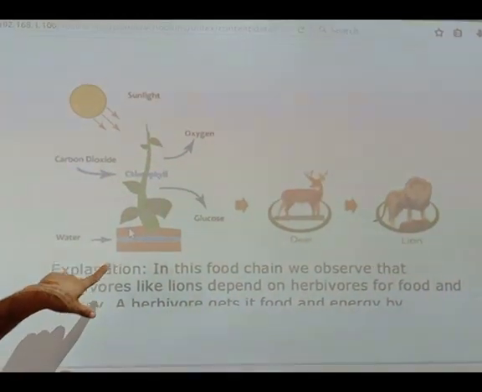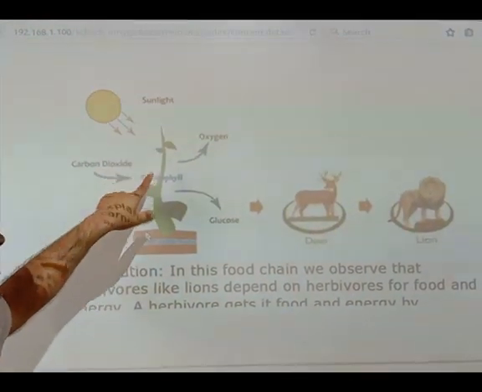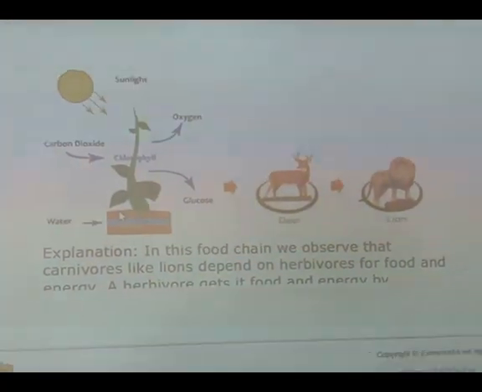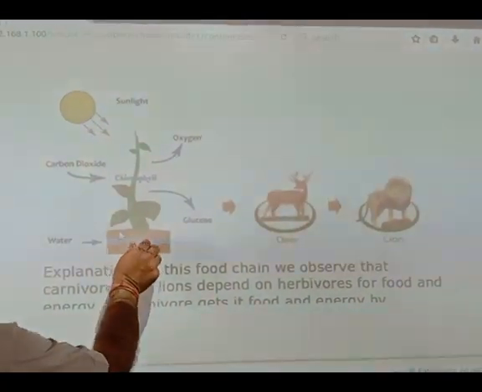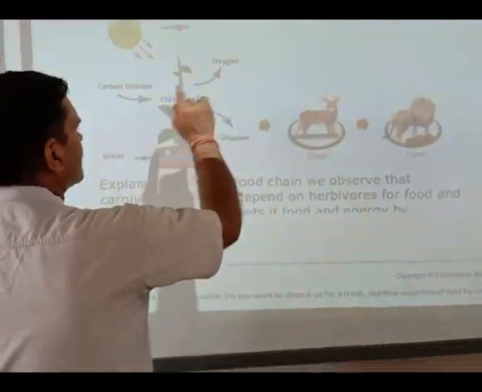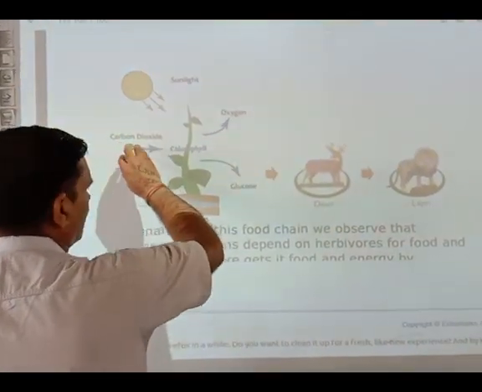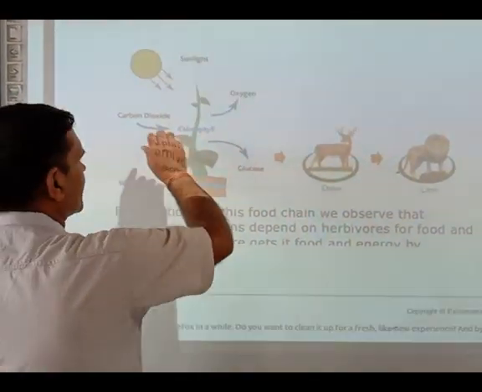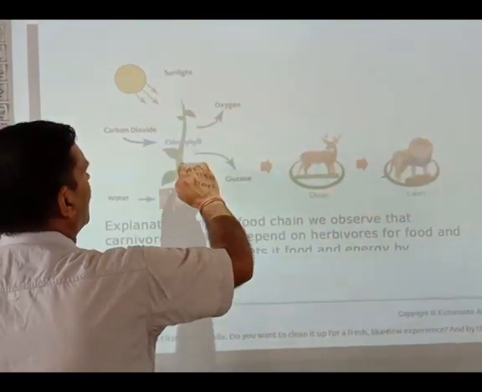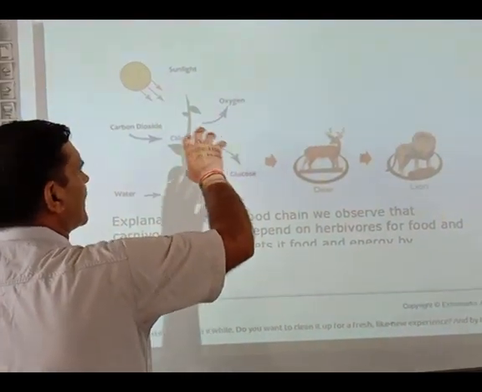So you can see here, this is a plant. These are the leaves. In these leaves, one green pigment called chlorophyll is found. The root system of the plant absorbs water. This water rises up through the xylem. Green leaves absorb carbon dioxide gas from the atmosphere through their stomata. Sunlight is present here, and the plant is continuously getting sunlight.